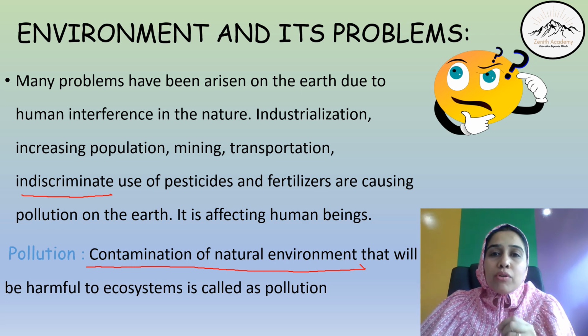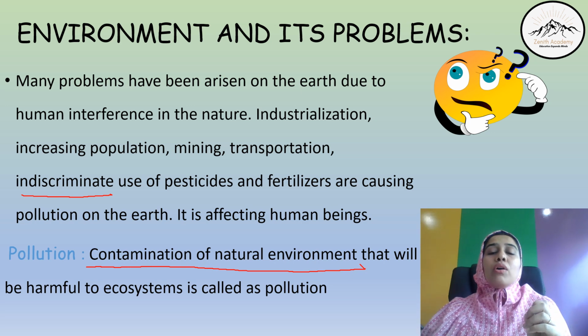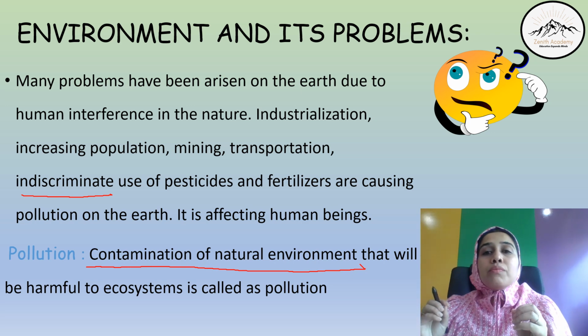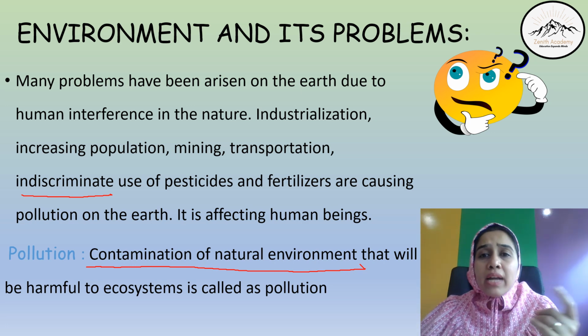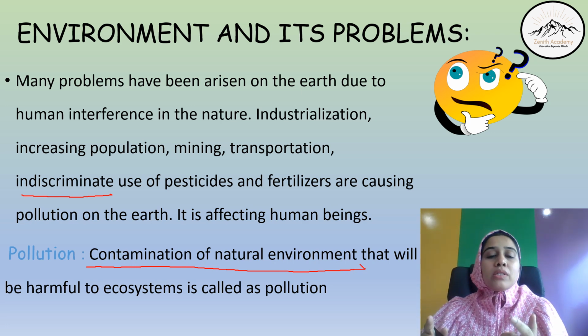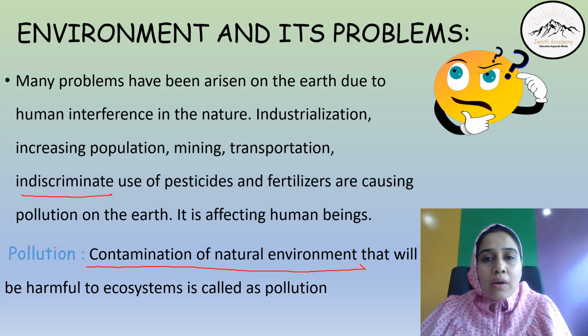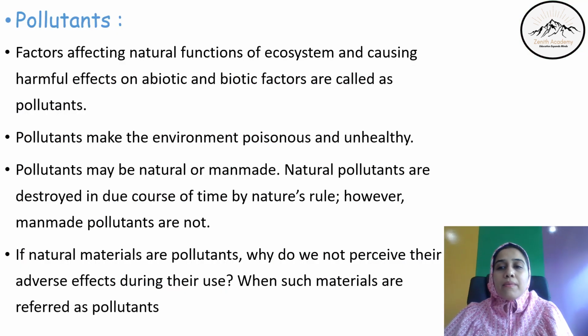That is called pollution. It means when the nature or the environment around us gets contaminated due to human activities or natural activities, which we will see further, and it becomes harmful to the entire ecosystem. Entire ecosystem means it has an adverse effect on human health, animals, plants, everything. That is called pollution. Let's move ahead and study pollution in detail.